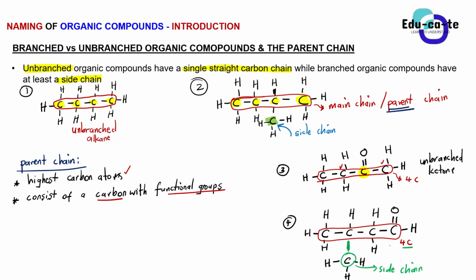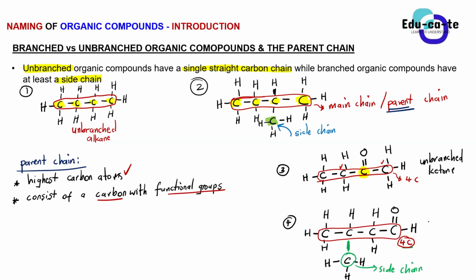All right, so basically at this point you guys realize that this one with 4 carbons is going to be our parent chain, because it is having the highest number of carbon atoms. That's number 1. It is having 4 carbons, right? And also it consists of the carbon with the functional group. For example, guys, this compound number 4, to what homologous series does it belong? Let's see now, to what homologous series does this belong? Raise your hands, guys. There are people who raised hands and they didn't get picked last time. To what? Yes, Yonela?